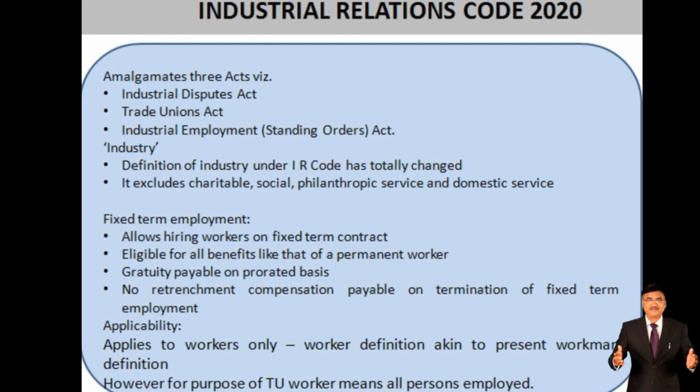Eligibility for benefits like that of a permanent worker has also been changed. Gratuity is payable on a pro rata basis. No retrenchment compensation is payable on termination of fixed term employment.